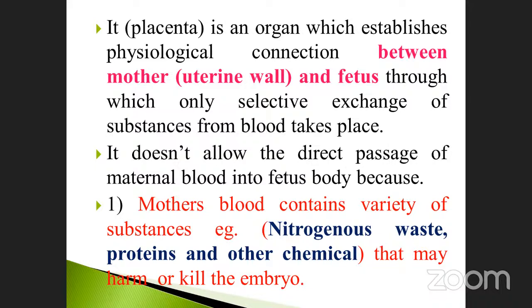Ajay is correct, because the baby will die. How? Because the nitrogen waste is also present in the mother's blood, so it is harmful to the embryo. Sometimes it may kill the embryo, so the fetus is completely dead. That is the main reason the mother's blood is not in direct contact with the fetus, but only through the umbilical cord.